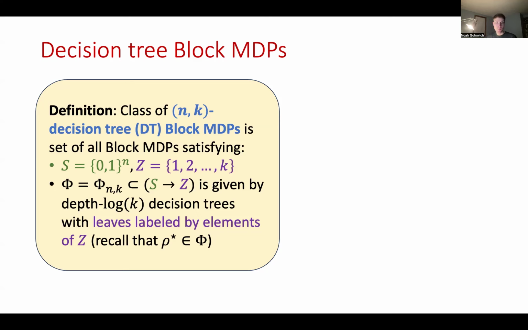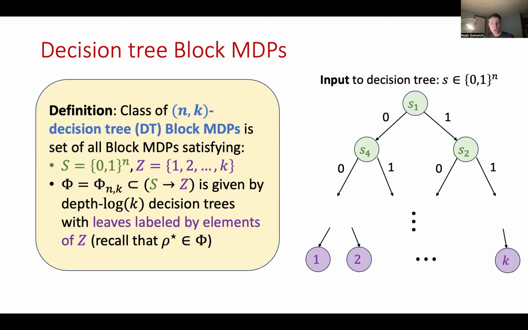The class phi consists of all depth log k decision trees whose leaves are labeled by elements of the latent state space Z. So to visualize this, recall that such a decoding function in phi takes as input some state S, which is simply a bit string. Each node of the decision tree conditions on some position in S. We move to the left if it's 0 and to the right if it's 1. After a set of log k such steps, we end up at a leaf of the tree, which is labeled by the output rho of S for the corresponding decoding function rho. This is an integer from 1 to k.